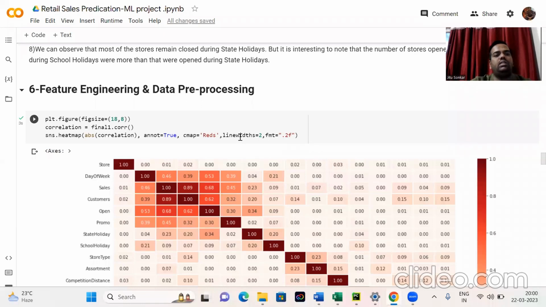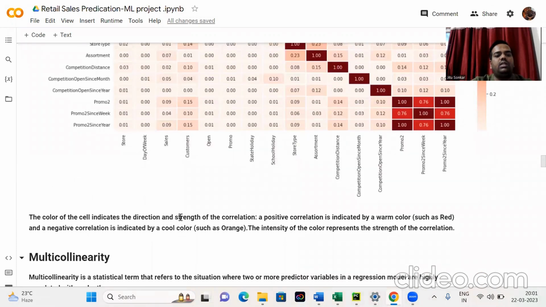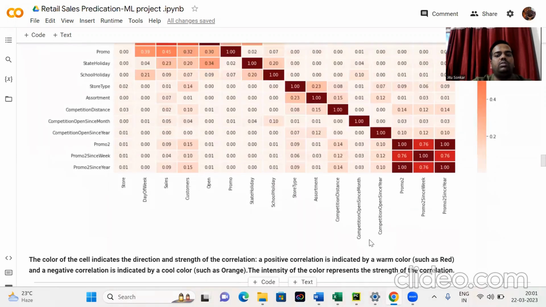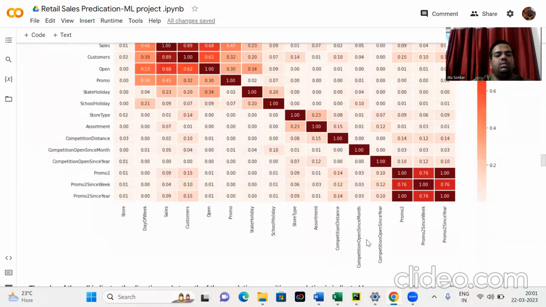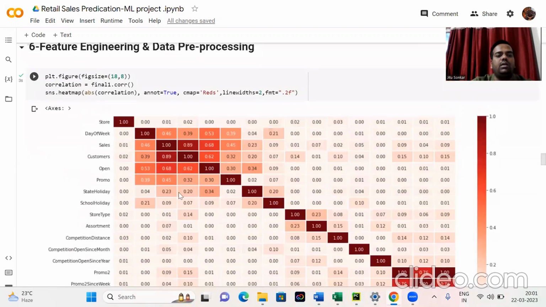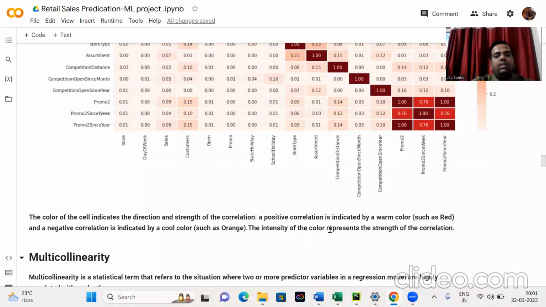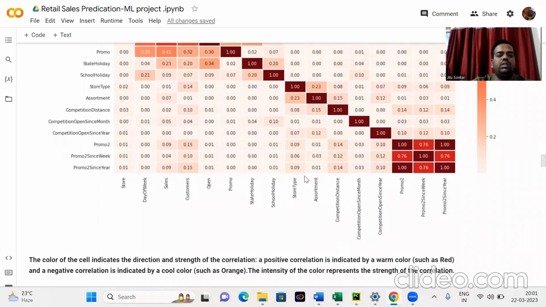So start with feature engineering and data processing. There is a correlation heat map, and the color indicates the direction and the strength of the correlation. A positive correlation is indicated by warm colors and a negative correlation is indicated by cool colors. The positive correlation is represented by different red colors, and the negative correlation is represented by different colors, and the intensity of the color represents the strength of the correlation.